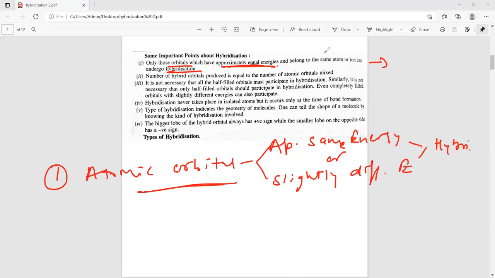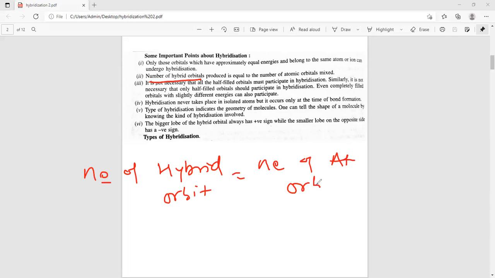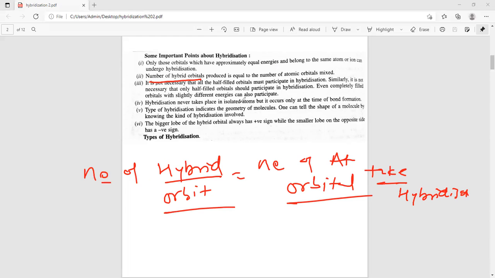The second one is that the number of hybrid orbitals is equal to the number of atomic orbitals which take part in hybridization. Both should be equal.